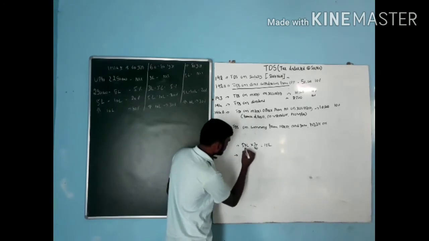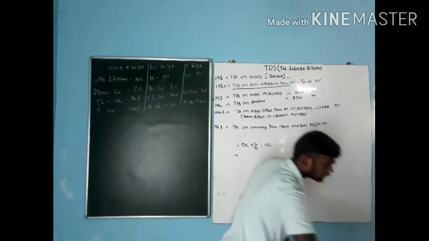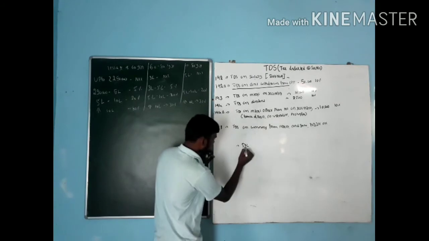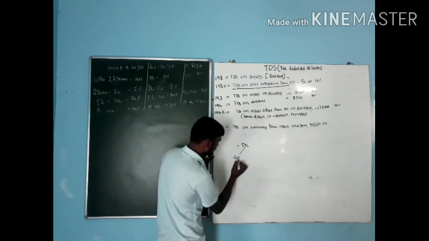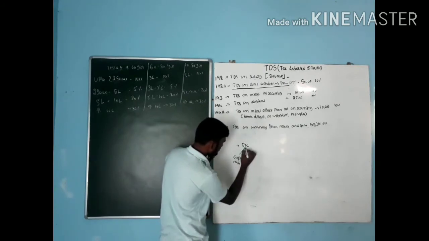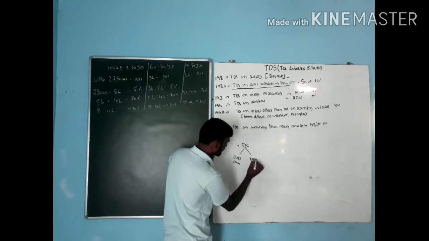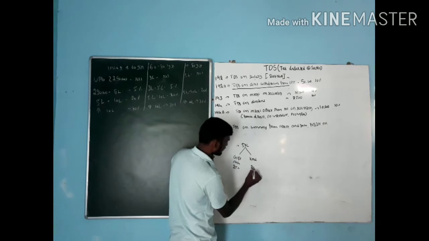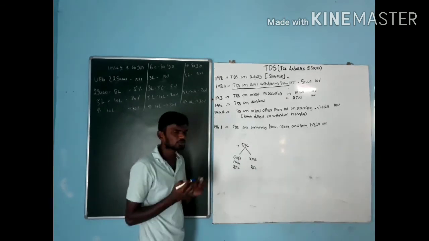Next, out of those 50 lakh, they are going to pay some amount as a gift in cash, and some amount in kind. For example, 25 lakh as a gift in cash, 25 lakh in kind. How are they going to deduct tax now?